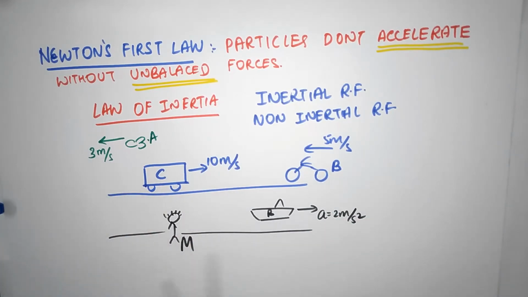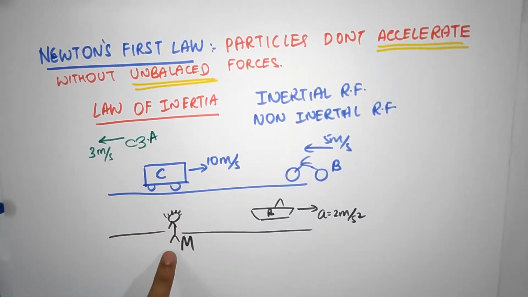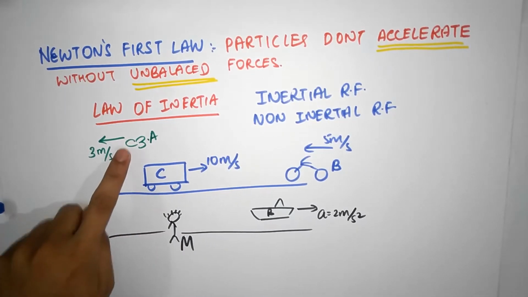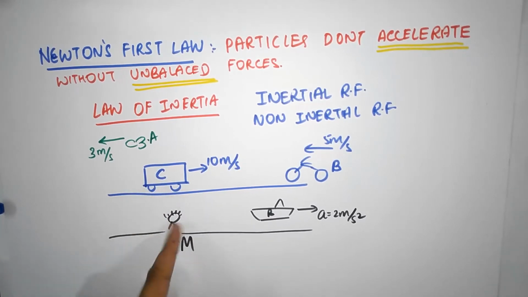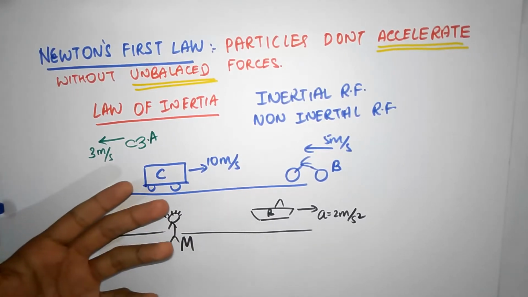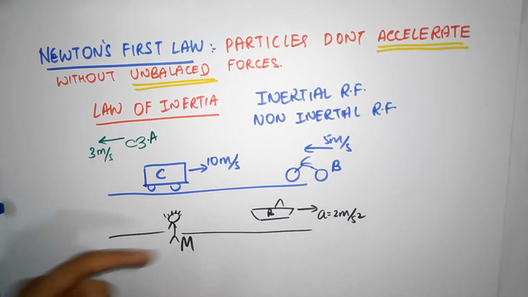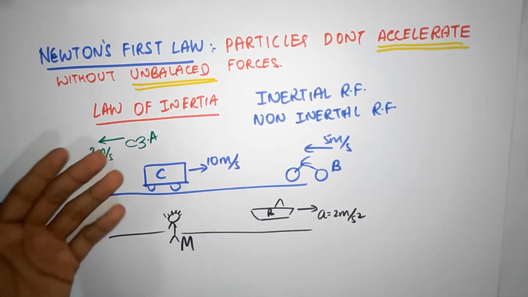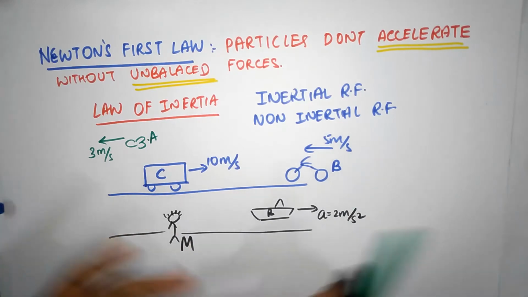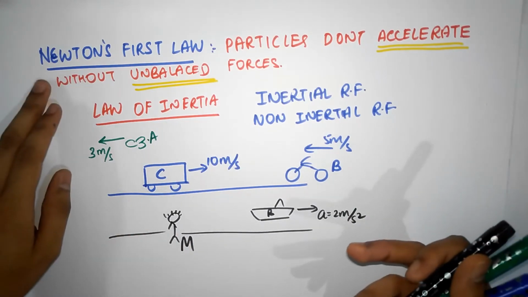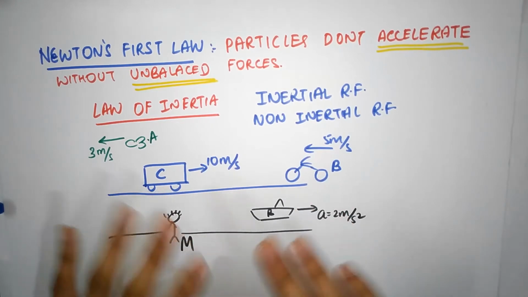Okay, look at these people. If you asked any of these guys whether they are accelerating, they will say, nope, I am not accelerating. The bird will say, I am moving this way, but I'm not accelerating. The car will say, I'm moving this way at 10 meters per second, but I'm still not accelerating. Bike will also agree that I am moving this way at 5 meters per second, and I'm not accelerating. And if you ask me, I will obviously say, no, I'm just standing there, I'm not accelerating, there's no one pushing or pulling me. You see, Newton's first law works for all these guys, no problem.